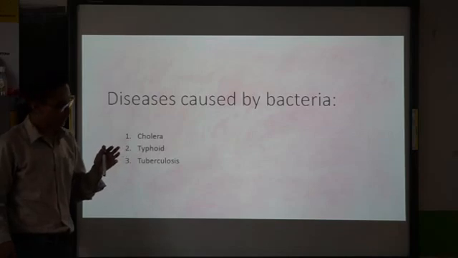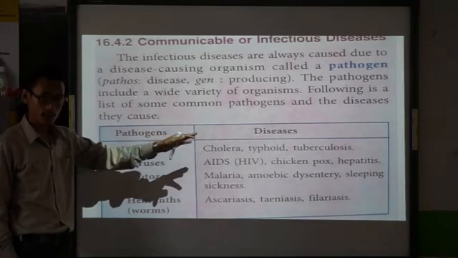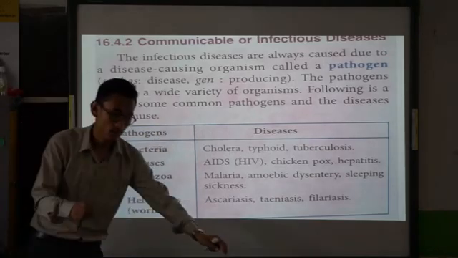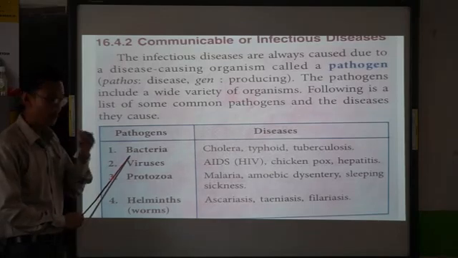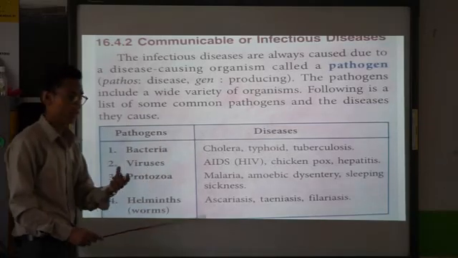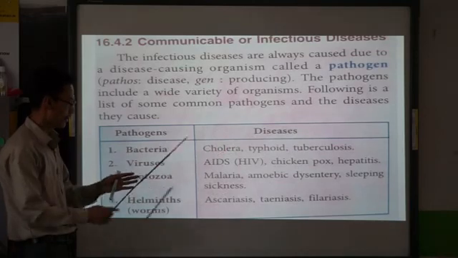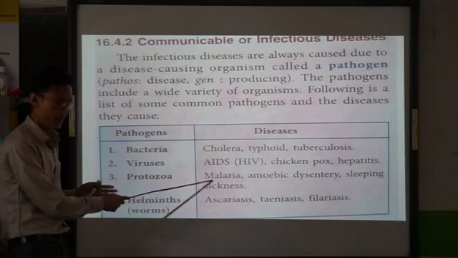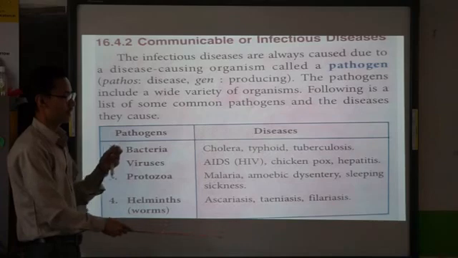If you look over here, last time we learned about the pathogens and the types of disease caused by them. Bacteria cause cholera, typhoid, tuberculosis. So in today's class, we will learn the diseases caused by bacteria: cholera, typhoid fever, and tuberculosis. Similarly, viruses cause measles, chickenpox, hepatitis. Protozoa cause malaria, amoebic dysentery, sleeping sickness, and helminths, the worms, cause ascariasis, taeniasis, and filariasis.